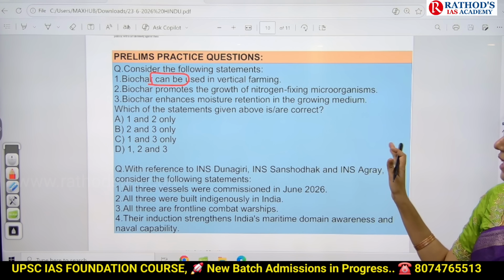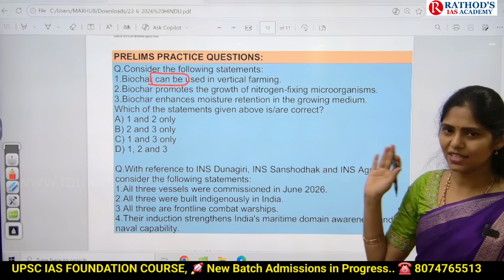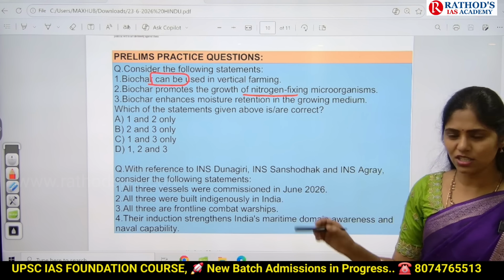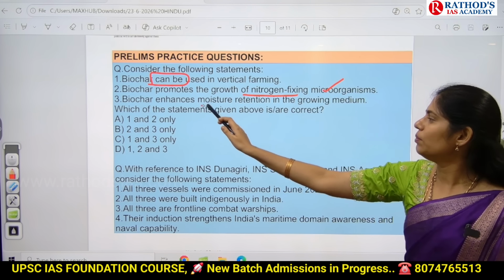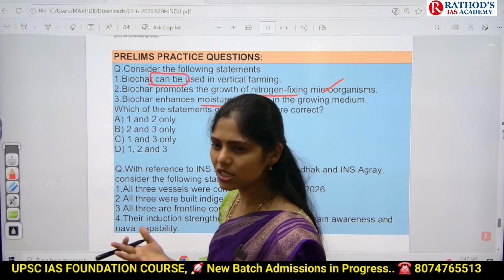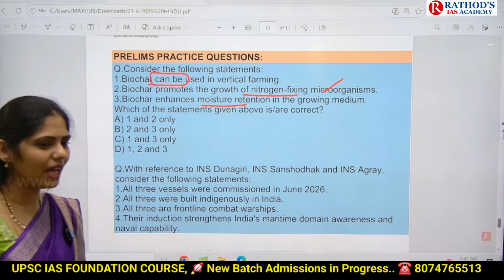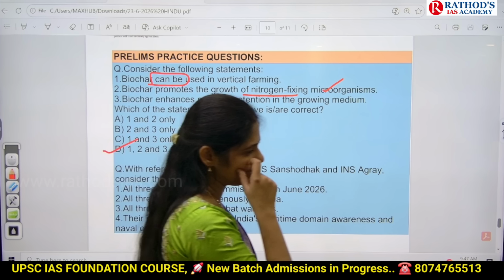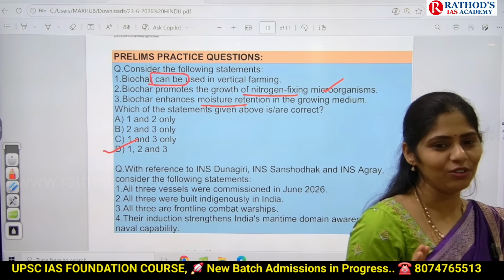We discussed that in our prelims classes. It promotes growth of nitrogen-fixing bacteria. What about moisture retention power? Moisture holding capacity increases or decreases? Increases. So what will be the answer? 1, 2 and 3.